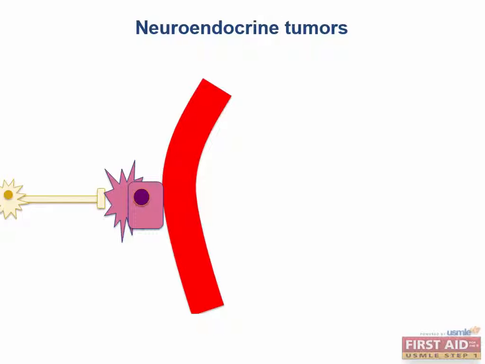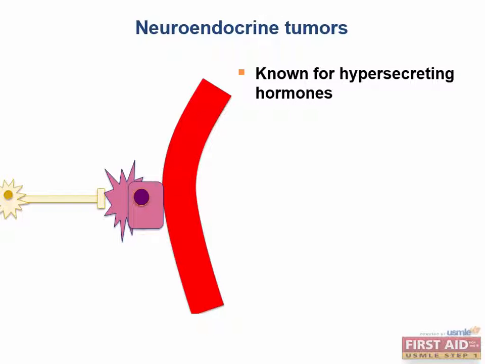These tumors are famous for their ability to hypersecrete hormones they're not supposed to, leading to all sorts of fun paraneoplastic syndromes. They're also, by the way, histologically identified by their ability to import amine precursors and decarboxylate them, known as APUD positivity in the business.